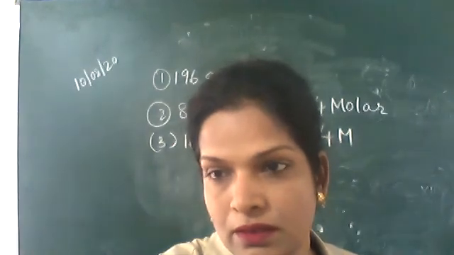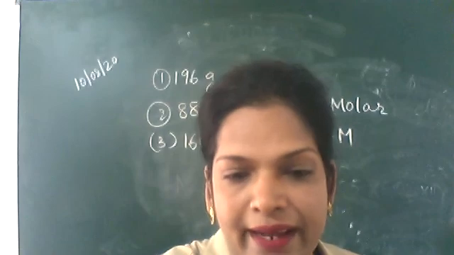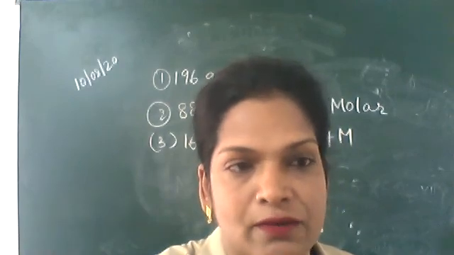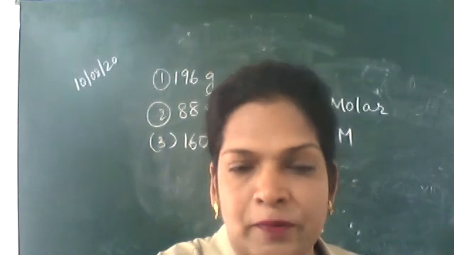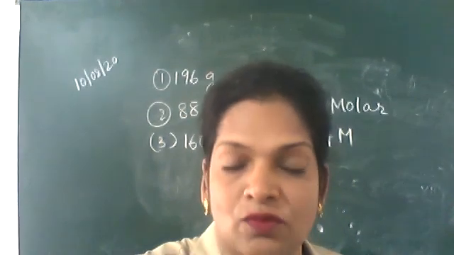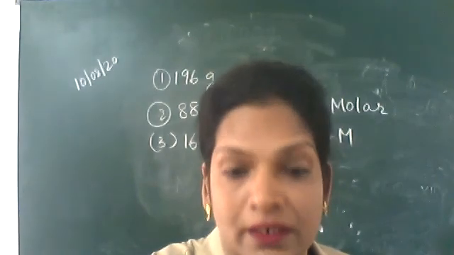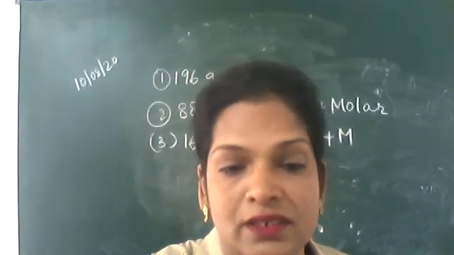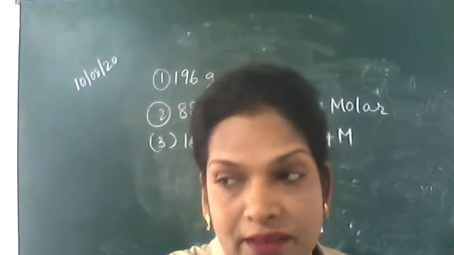Okay, 40 grams of NaOH I dissolved in water. I made the solution up to 1 liter and shook it well. Now, what is the number of moles of NaOH in that 1 liter solution?